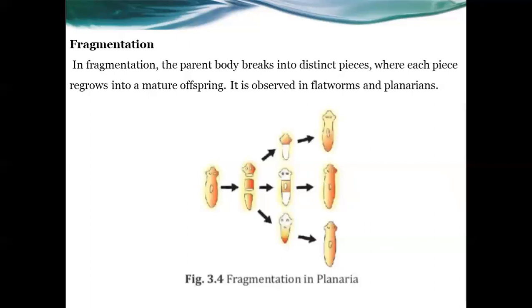This we can see in flatworms and planarians. So fragmentation is an example of asexual reproduction. That means the parent body breaks into distinct pieces, and each piece regrows into a mature offspring.